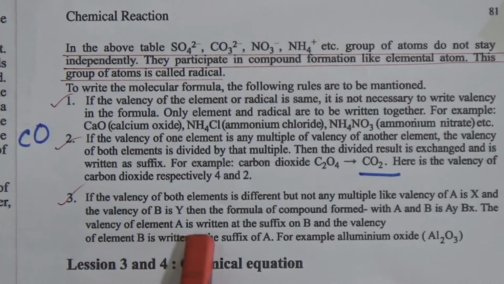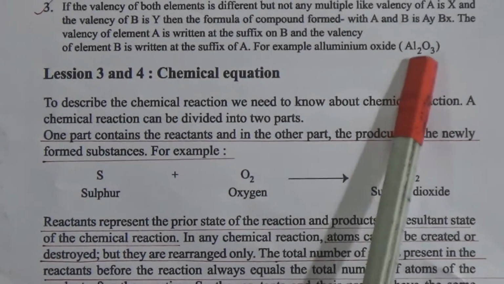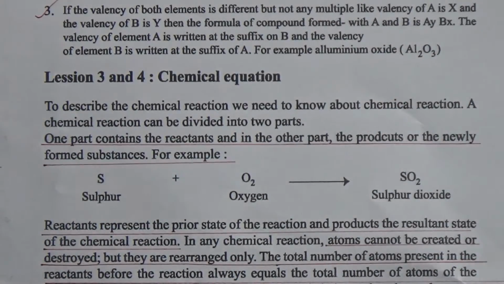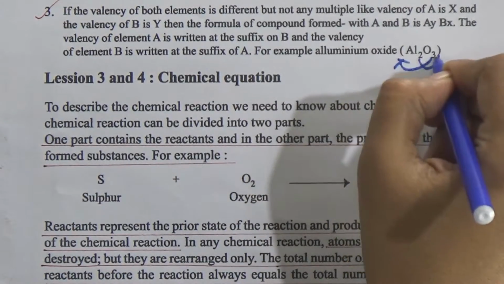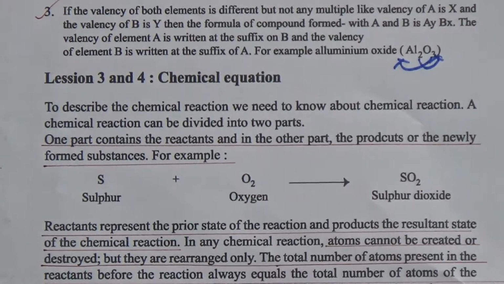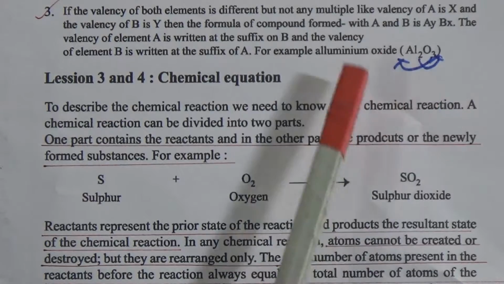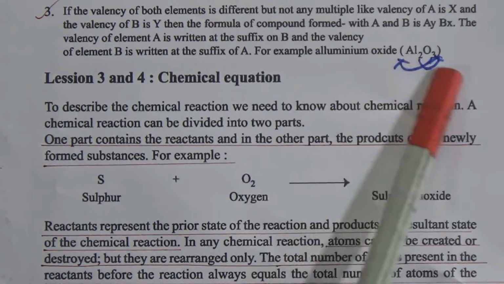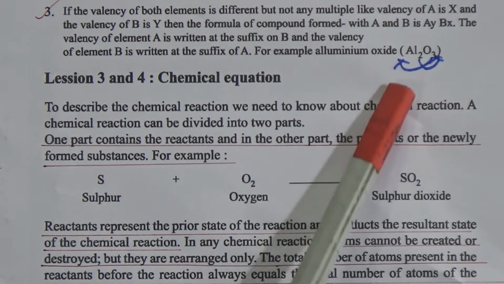The valency of element A is written as the suffix on B and the valency of element B is written as the suffix of A. For example, Al2O3. Here this 2 is the valency of oxygen and this 3 is the valency of aluminium, and the valency of oxygen is written with aluminium and the valency of aluminium is written with oxygen. That's why we are writing here Al2O3, aluminium oxide. The formula is like that.